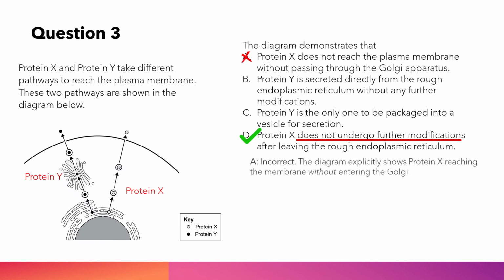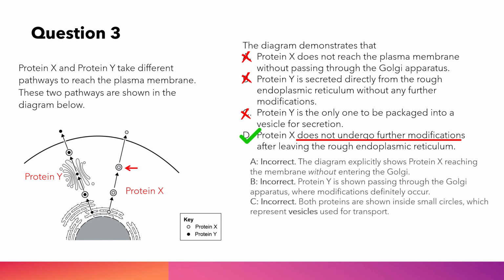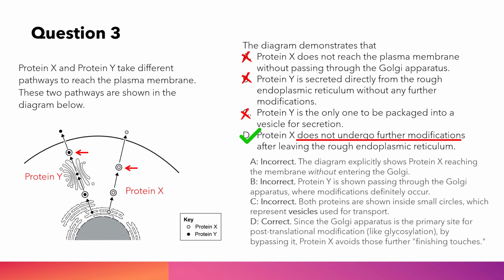A. Incorrect. The diagram explicitly shows protein X reaching the membrane without entering the Golgi. B. Incorrect. Protein Y is shown passing through the Golgi apparatus, where modifications definitely occur. C. Incorrect. Both proteins are shown inside small circles, which represent vesicles used for transport. D. Correct. Since the Golgi apparatus is the primary site for post-translational modification, like glycosylation, by bypassing it, protein X avoids those further finishing touches.